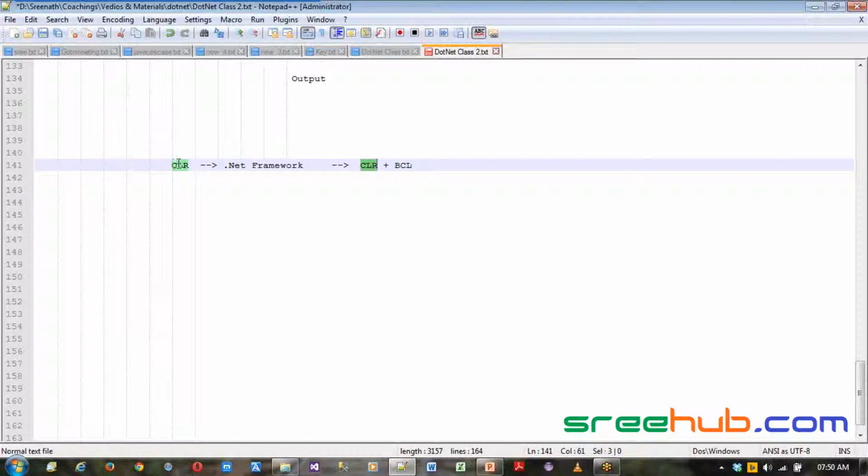CLR is nothing but your common language runtime, we are going to see it right away. And you have something called BCL. This is nothing but your base class library. We will see this base class library.